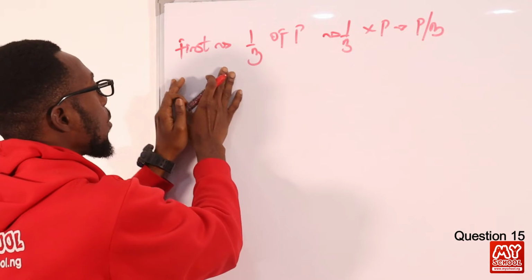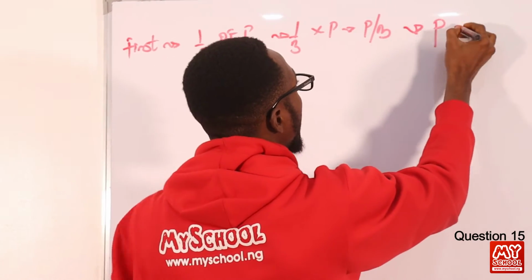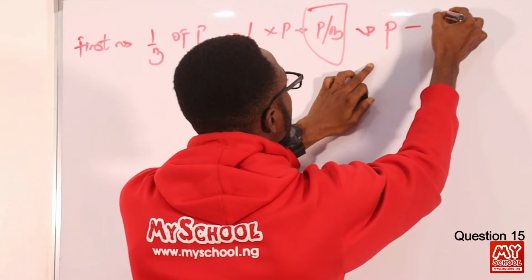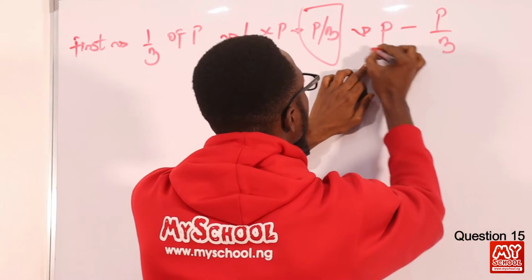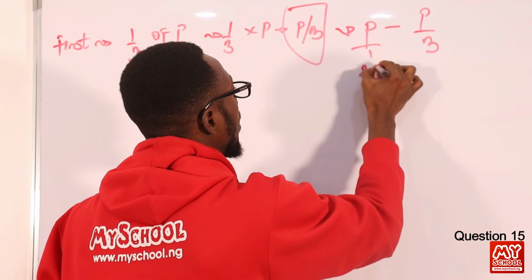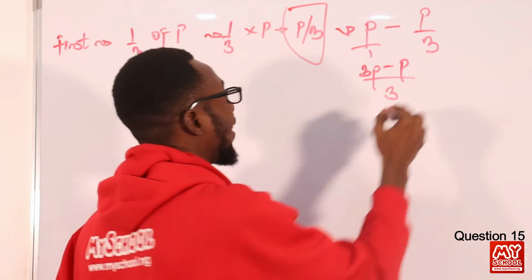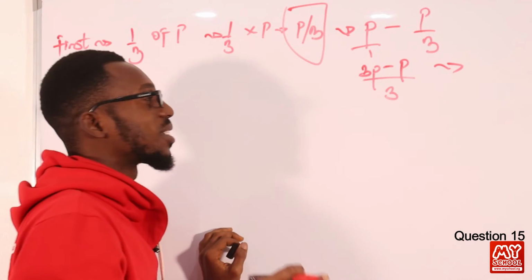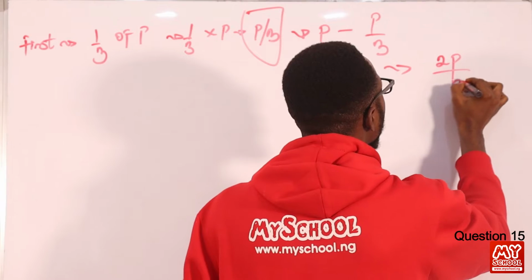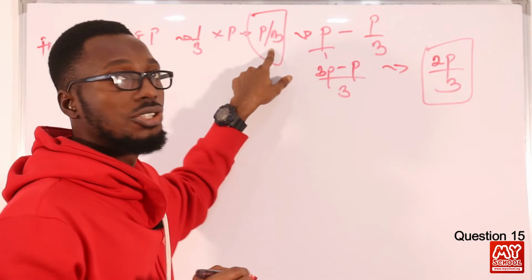After the first took 1/3 of the profits, what should be remaining will be the total profit minus what the first has taken. The LCM here is 3. 3 times P, I have 3P, minus 1P. Just like saying 3 naira minus 1 naira, that is 2 naira. So I have 2P/3. This is what is remaining after the first has taken his share of the profits.